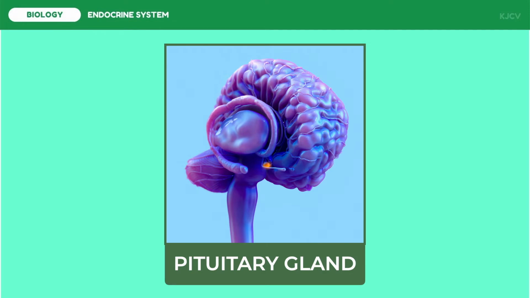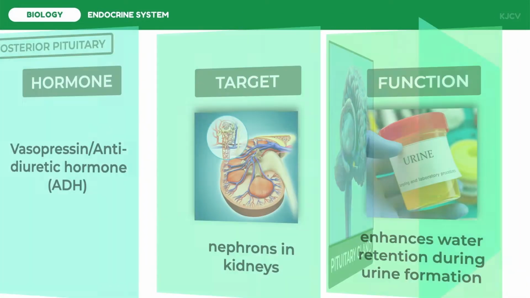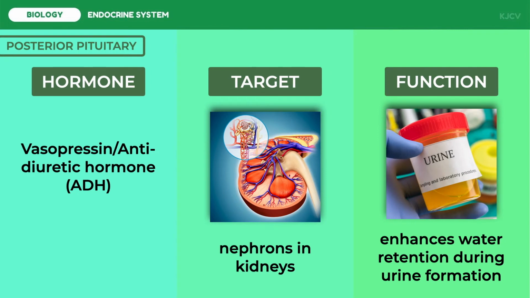The pituitary has two anatomically and functionally distinct lobes: the posterior pituitary or the back lobe and the anterior pituitary or the front lobe. We're going to discuss first the posterior pituitary. The posterior pituitary does not actually produce any hormones. It simply stores and, on appropriate stimulation, releases into the blood two small peptide hormones.